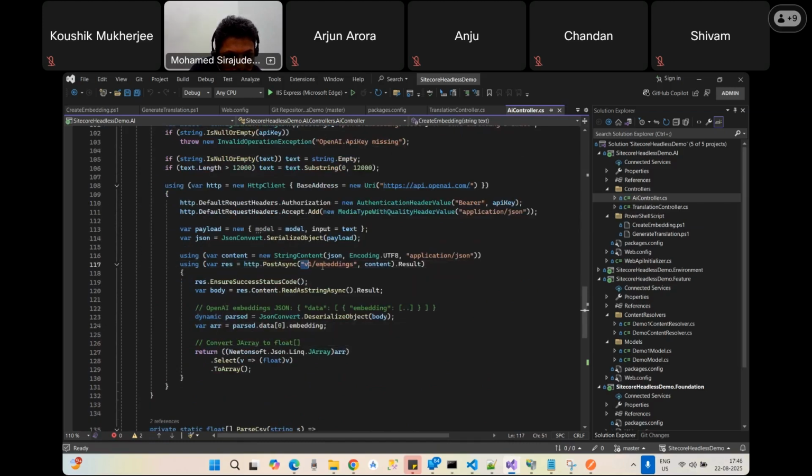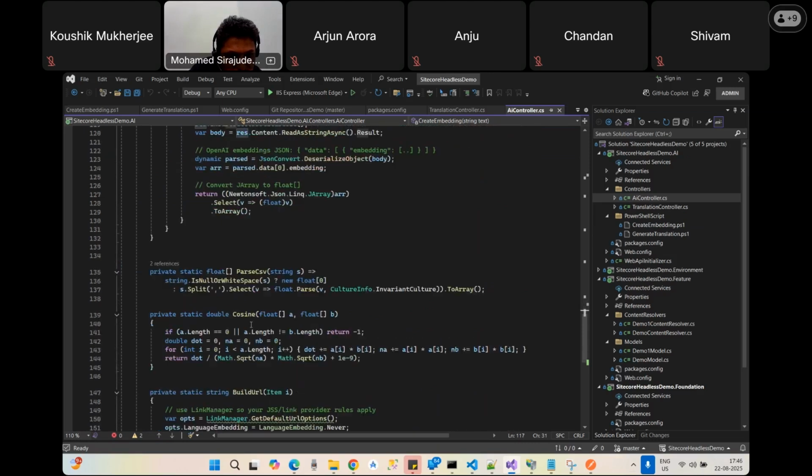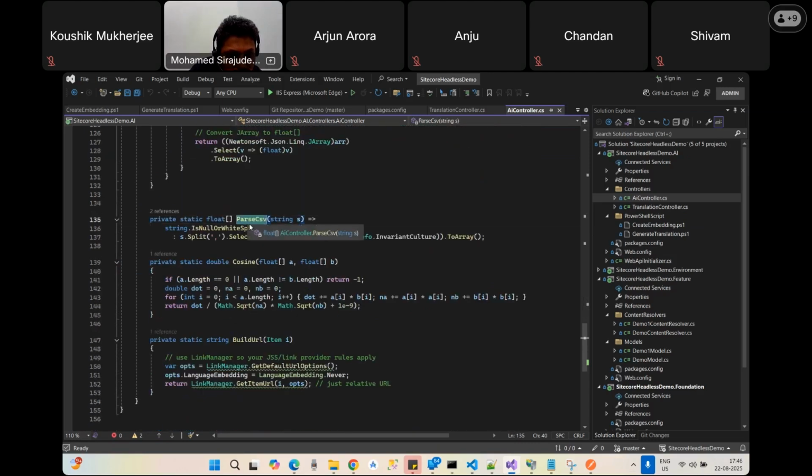See here, it calls the v1 embedding, and the response comes here. This response is parsed as CSV and provides some value. This is a kind of code I got from the ChatGPT integration itself, and I just converted it into a C# method.